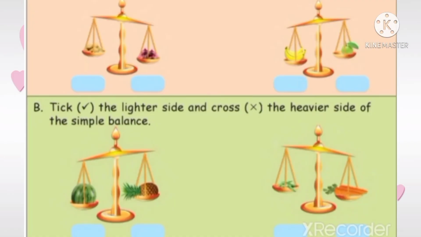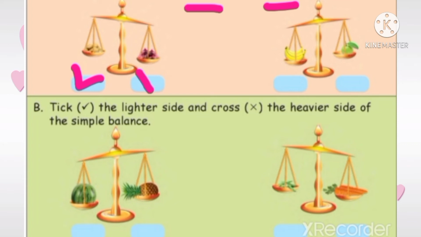Next, fill the boxes with H for heavy and L for light. Heavy means the pan comes down. Light means the pan goes up. So, first pan goes up, so we have to write L. Next, this pan comes down.